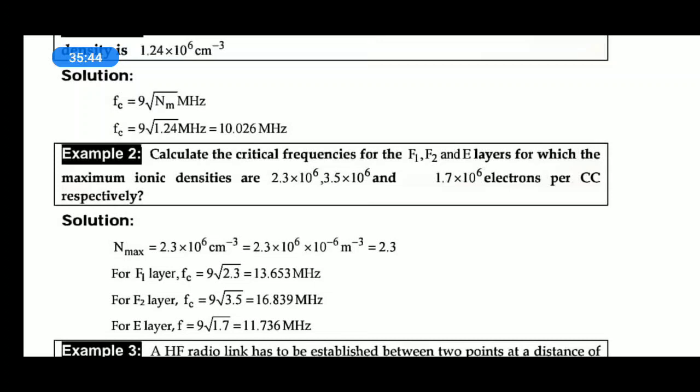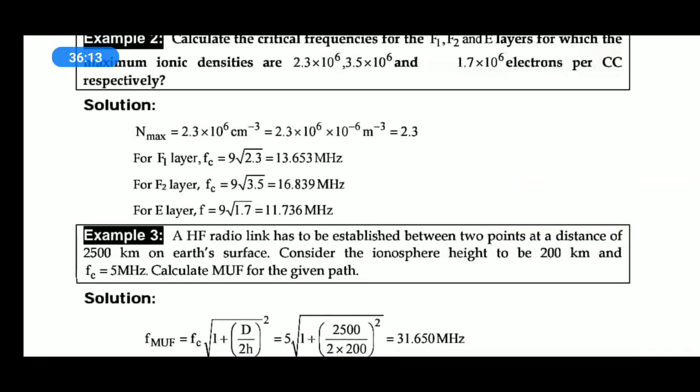For the F1 layer, critical frequency equals 9 into under root of 2.3, which is 13.653 megahertz. For the F2 layer, Fc is equal to 9 into under root of 3.5, that becomes 6.839 megahertz. Similarly, for the E layer, 9 into under root of 1.7 comes around 11.736 megahertz.